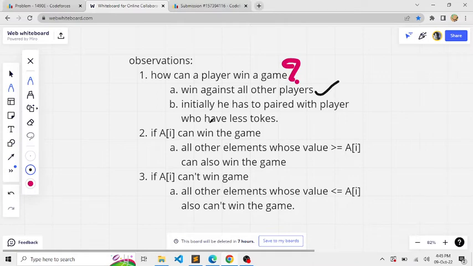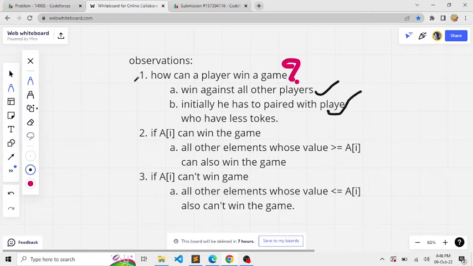Okay, so how can he win? If he does not have the highest value, how can he win? In order to do that, initially we have to pair him with the players who have fewer tokens. This is the key point: initially, the player X, if he does not have the maximum tokens, should be paired with a player who has fewer tokens than him. Only then will he win and get the loser's tokens. Then he'll have a chance of winning against the top player.